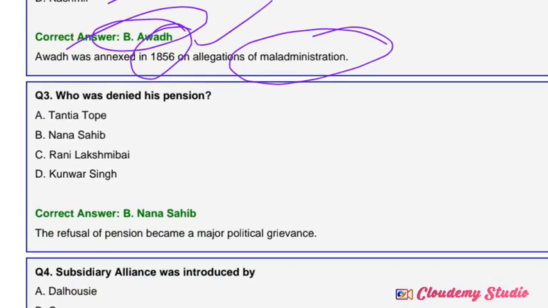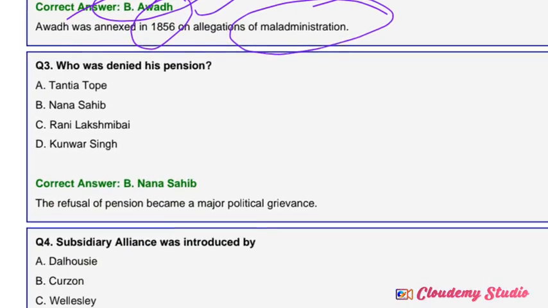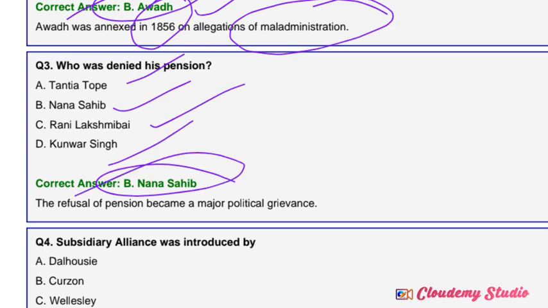So next, the third question. Who was denied his pension? The pension that was given to Peshwa Baji Rao II was refused to his son Nana Sahib; the Britishers refused to pay the pension amount to Nana Sahib. Based on this, the question asks who was denied his pension: Tantia Tope, Nana Sahib, Lakshmi Bai or Kunwar Singh. The answer is Nana Sahib. Refusal of the pension became a major political grievance for the Peshwas.